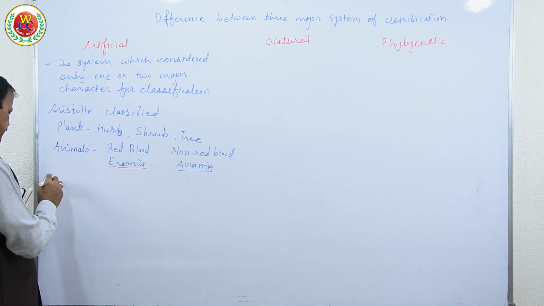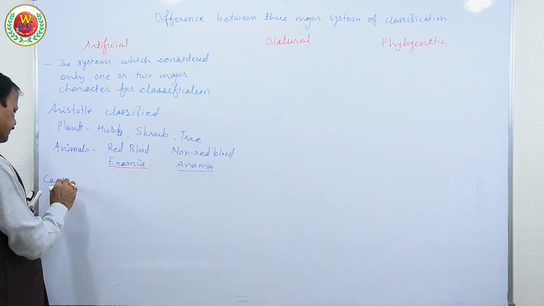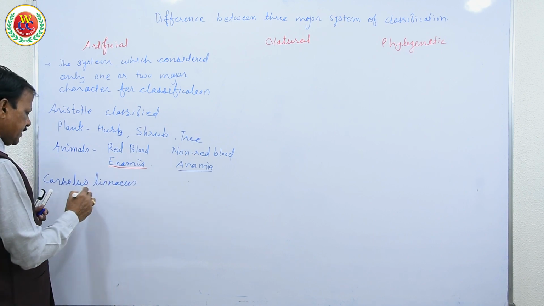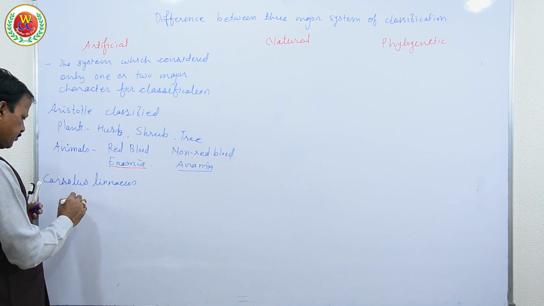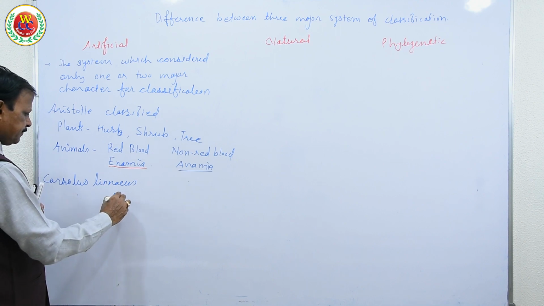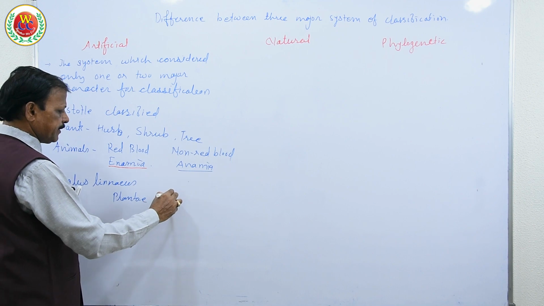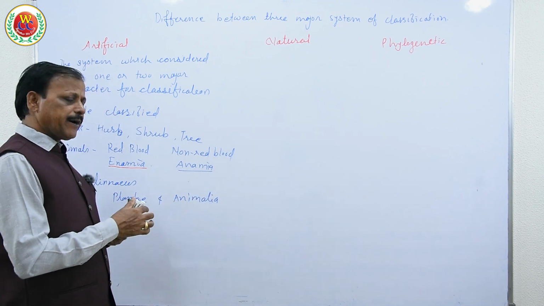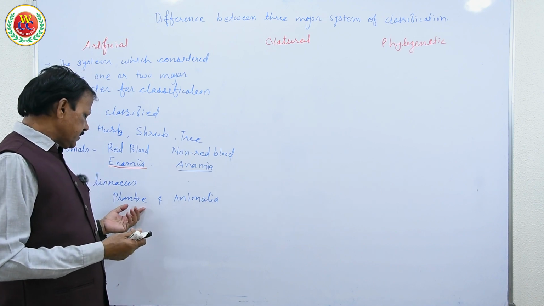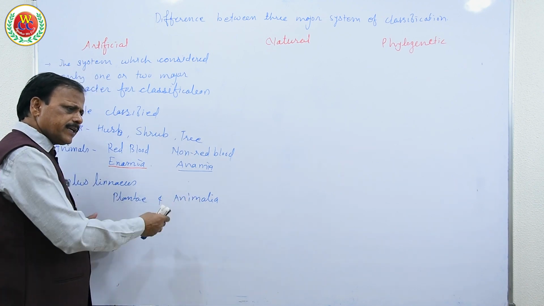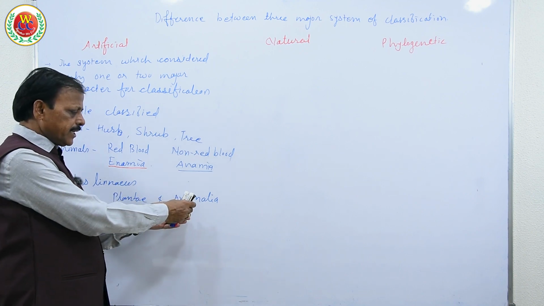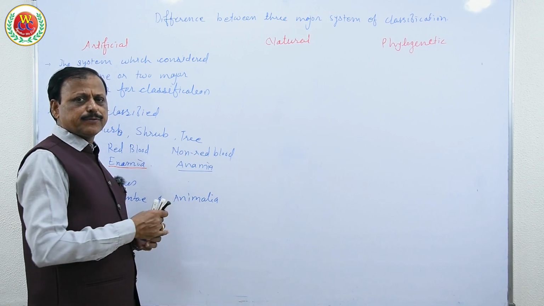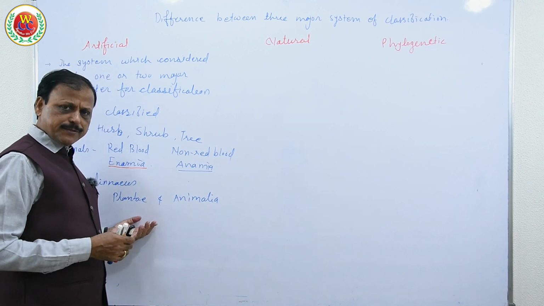And Carolus Linnaeus classified the whole group of organisms into two groups, Plantae and Animalia. Here they have not given importance to minor and many characters. Therefore, all the plants which did not have common characters were still placed under a common group, and all the animals with very different characters were placed under a common group. They have not given separate groups. Therefore, it was found to be insufficient.